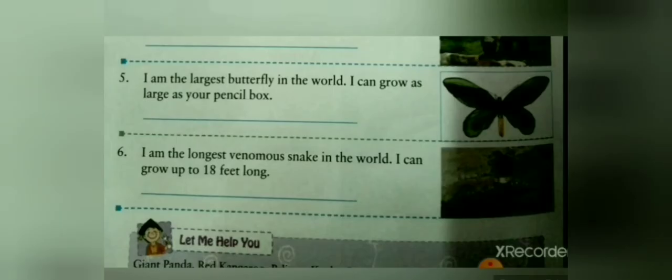Fifth clue is, I am the largest butterfly in the world. I can grow as large as your pencil box. It is Queen Alexandra's birdwing. Queen Alexandra's birdwing is the largest species of butterfly in the world, with a wingspan that stretches almost a foot across. They are found only in the rainforest of New Guinea. They are an endangered species. We will write in the space given Queen Alexandra's birdwing.